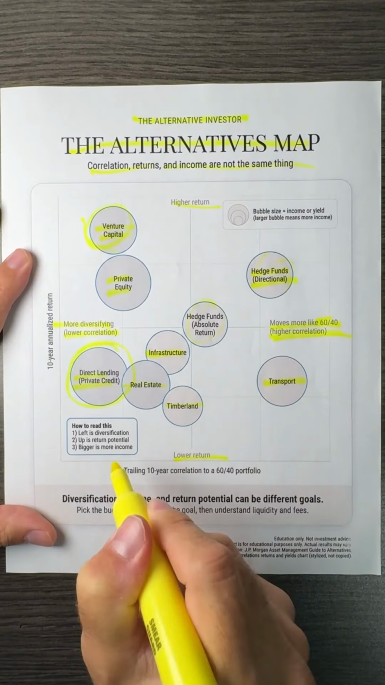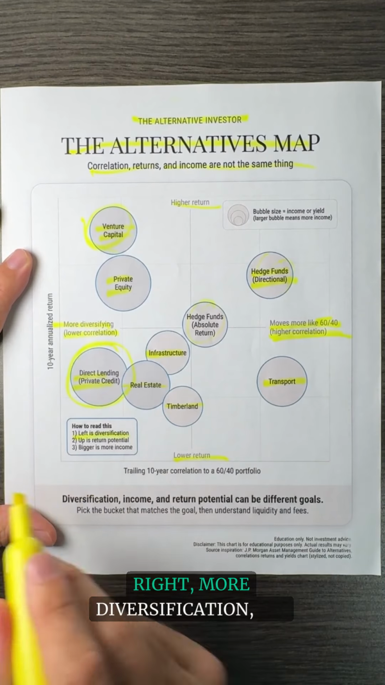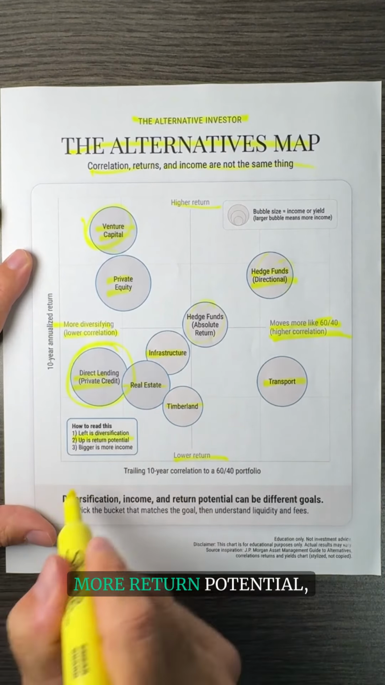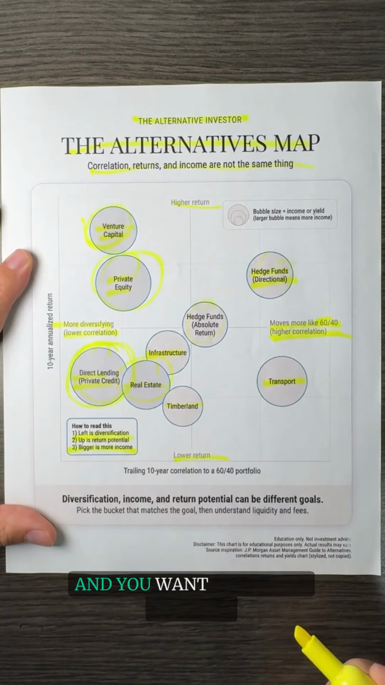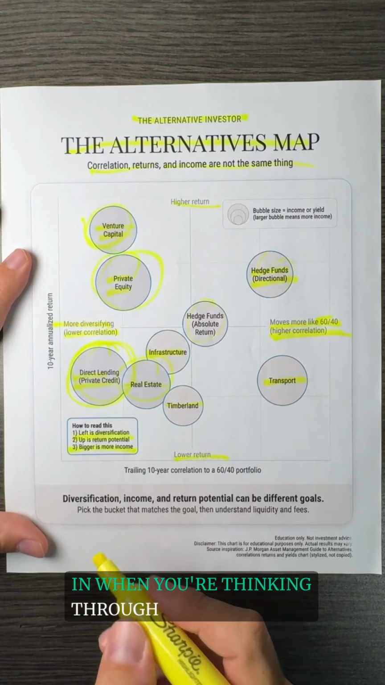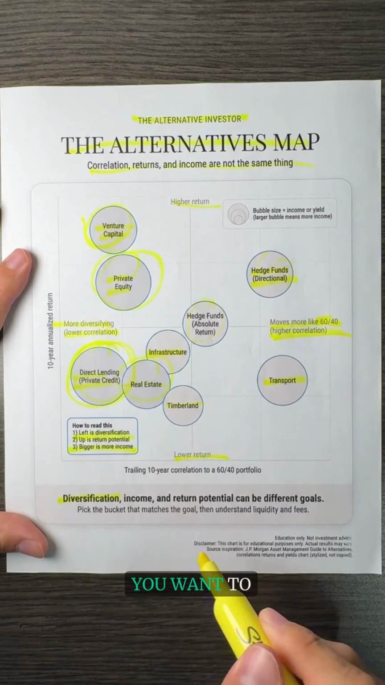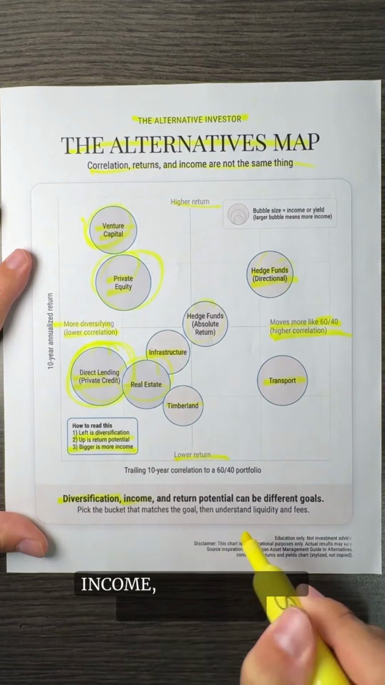All right, so you get a sense how to read this. Left, right, more of diversification, up, more return potential, and bigger is more income. And you want to factor all this in when you're thinking through your portfolio and adding alternatives. You want to optimize for diversification, income, and of course, total return.